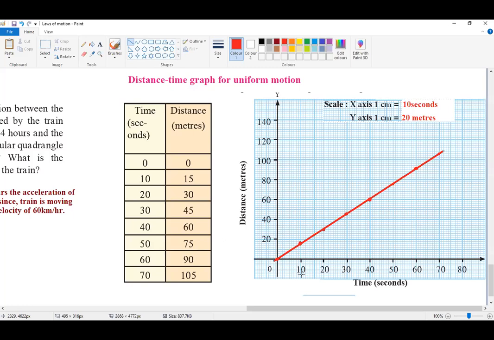This again shows that the object is performing uniform motion. If we plot that line through the points, you will see it is a straight line, a linear one, which again proves that the object is performing uniform motion. That means it is covering equal distance in equal intervals of time. So there is a linear variation of distance with respect to time. All right, understood?